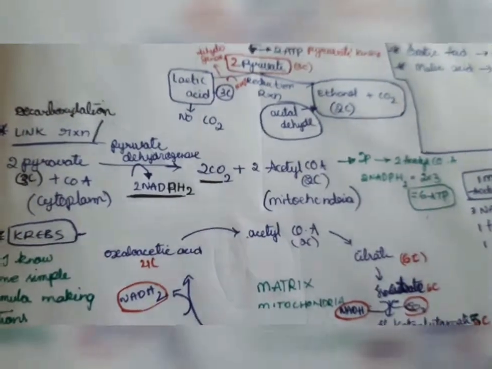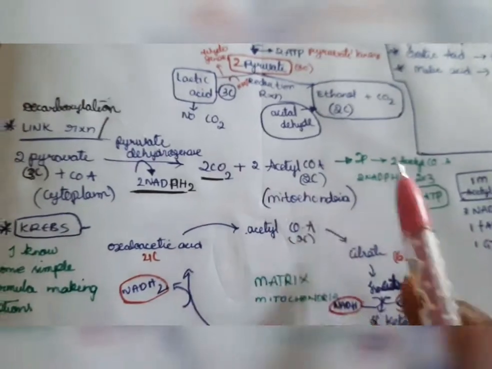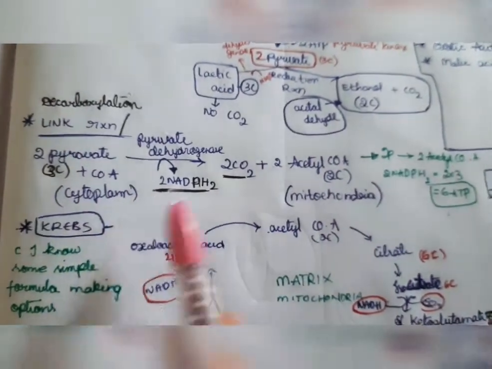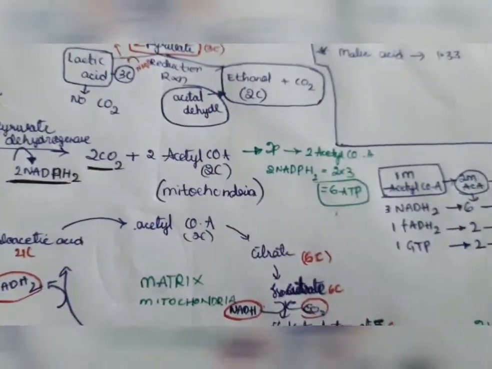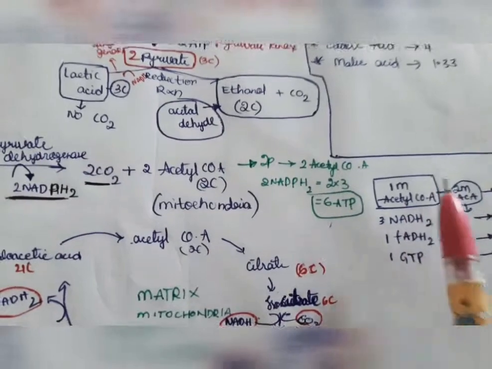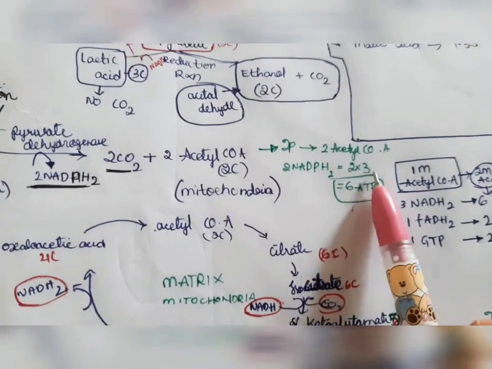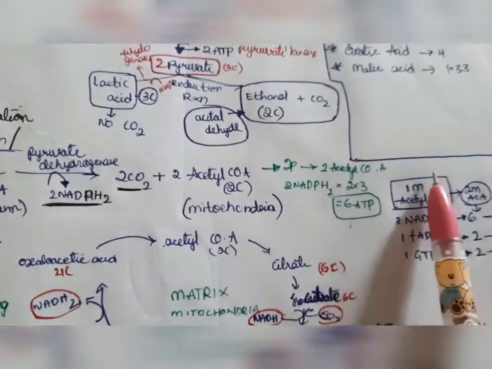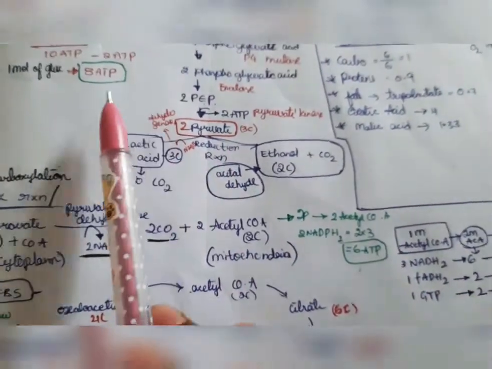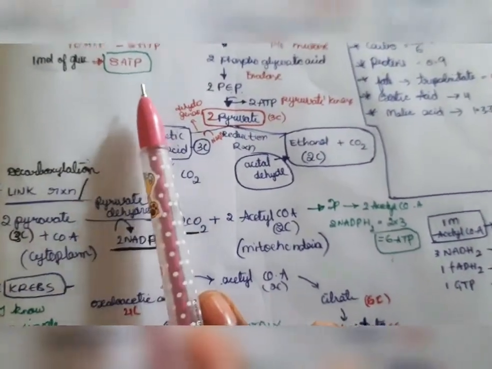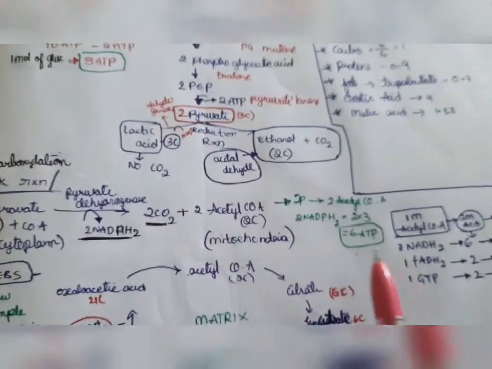The final product of decarboxylation is 2 acetyl coenzyme A. This will be formed in the mitochondria. 2 pyruvate is formed in the cytoplasm, and 2 acetyl coenzyme A is formed in the mitochondria. Next, we should calculate how many ATPs are formed. Here only 2 NADPH2 is formed, right? So 1 NADPH2 is 3 ATP, and 2 NADPH2 means 6 ATP. Adding glycolysis and the link reaction, we get 14 ATP: here 8 ATP and here 6 ATP.